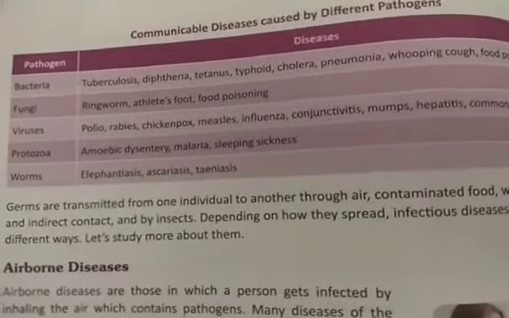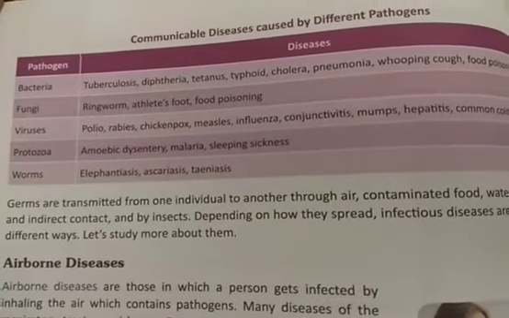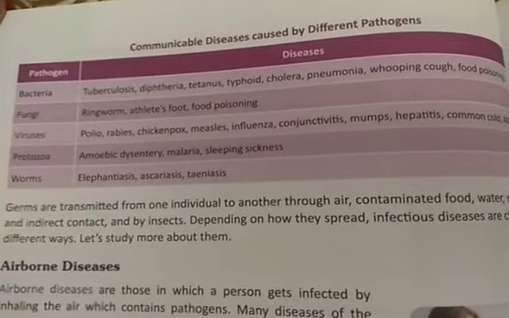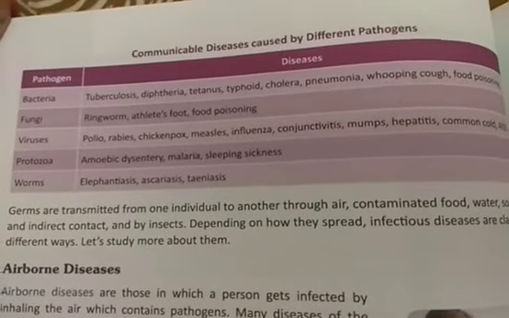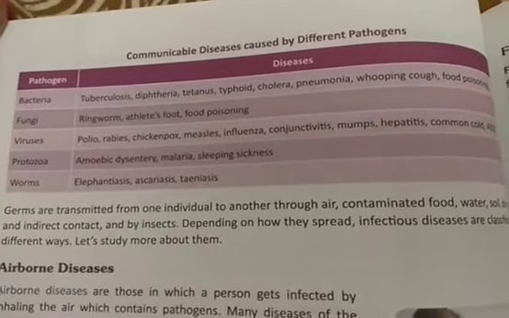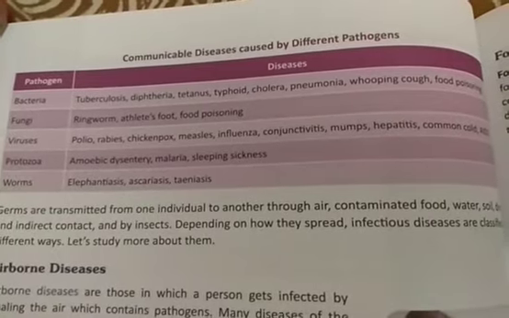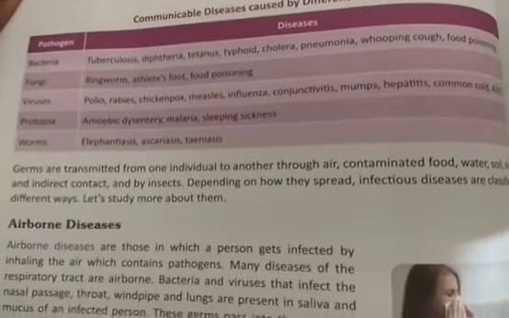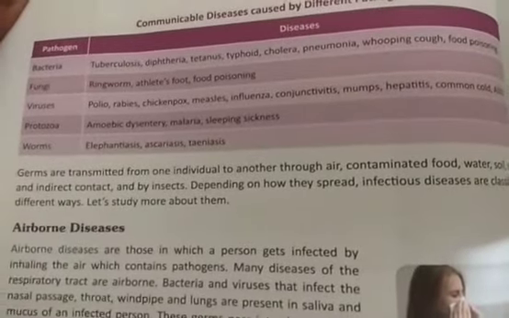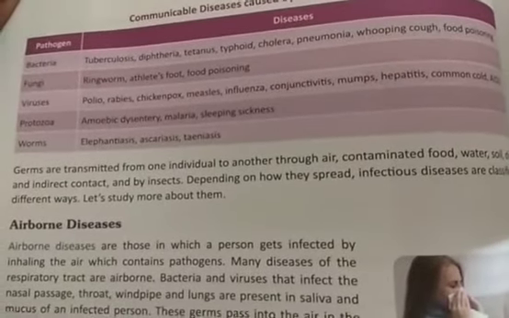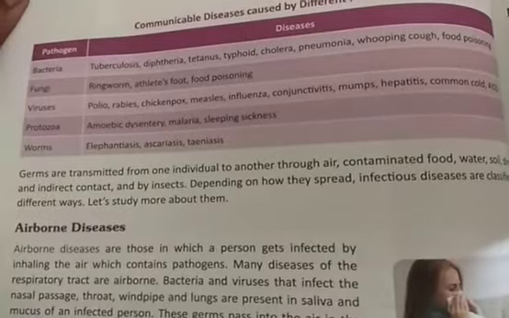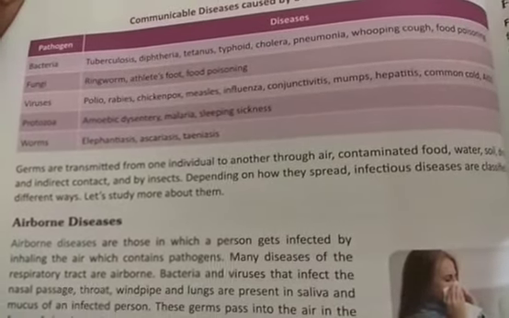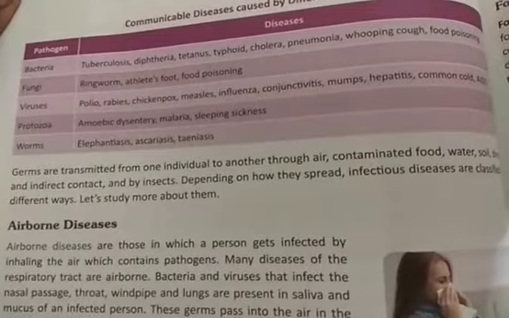By fungi: ringworm, athlete's foot, food poisoning. By virus: polio, rabies, chickenpox, measles, influenza, conjunctivitis, mumps, hepatitis, common cold, and AIDS. Diseases caused by protozoa are amoebic dysentery, malaria, sleeping sickness. Diseases caused by worms are elephantiasis, ascariasis, teniasis.